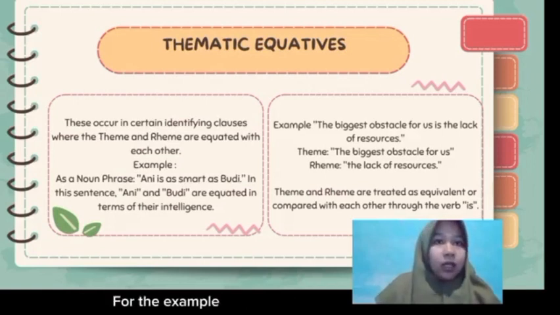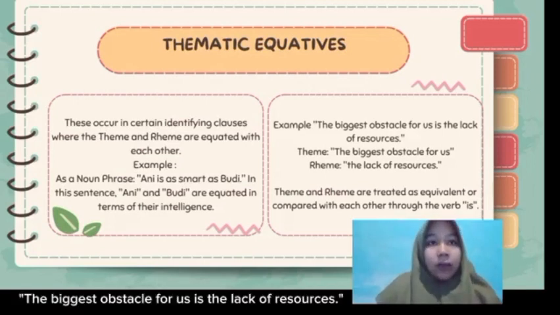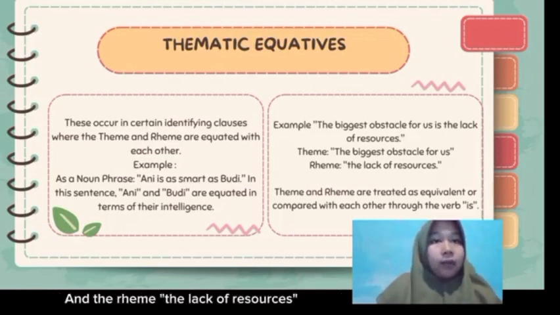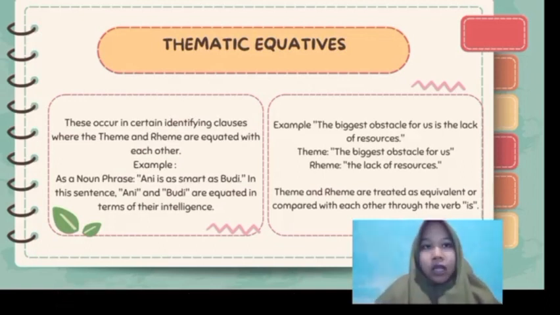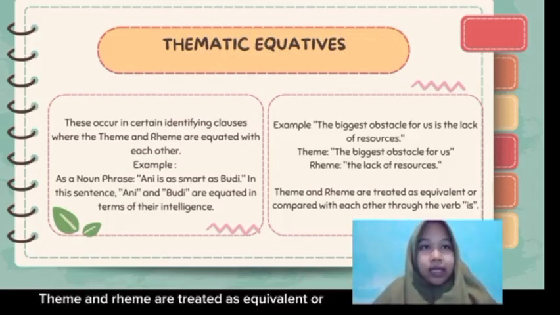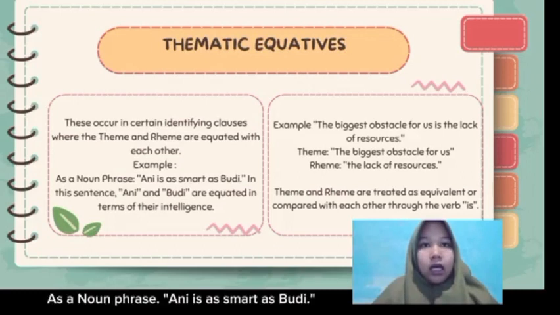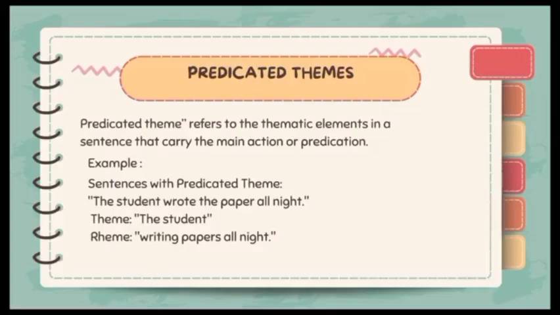For the example, the sentence is, the biggest obstacle for us is the lack of resources. The theme is the biggest obstacle for us, and the rheme is the lack of resources. Theme and rheme are treated as equivalents or compared with each other through the verb is. The next example is, Ani is as smart as Budi. In this sentence, Ani and Budi are equated in terms of their intelligence.